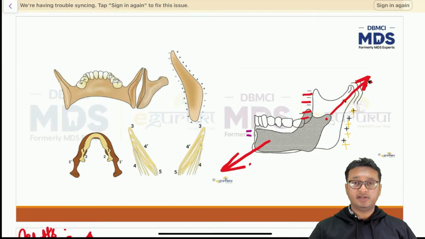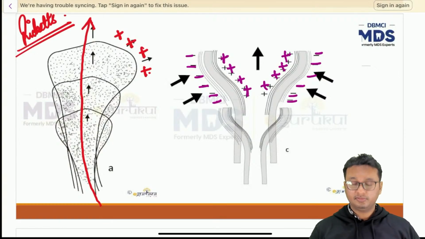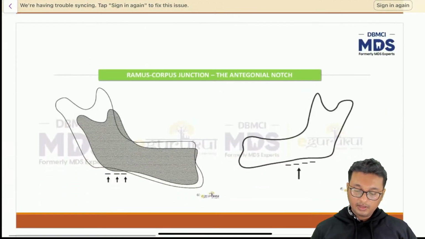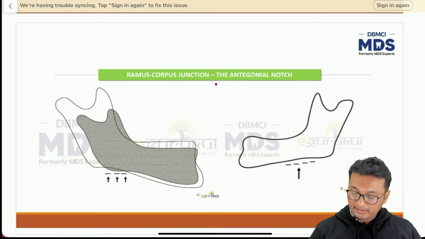That's why I asked you that question, no? Where will that pin be? It will be present in the soft tissues. Okay? Now what happens at the ramus corpus junction? There is something called the antegonial notch.